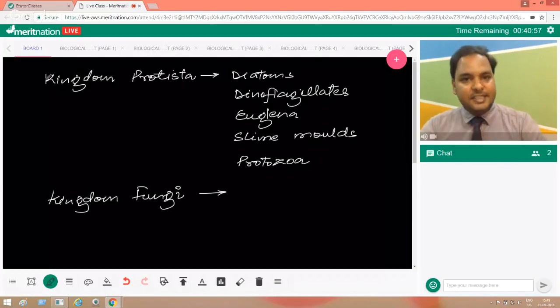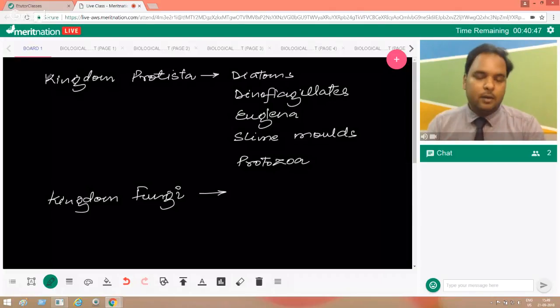That's a very special property of fungi, and that is the reason it was not placed in Plantae. It was a eukaryotic multicellular organism, with the exception of some, but the very important thing is that it has a cell wall.